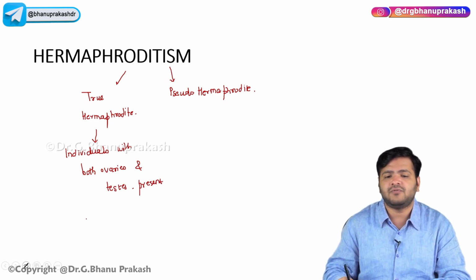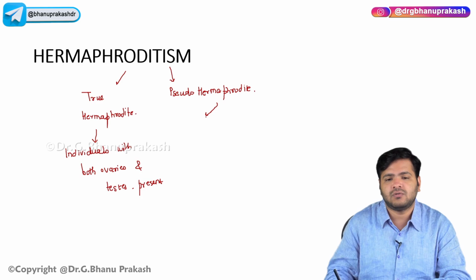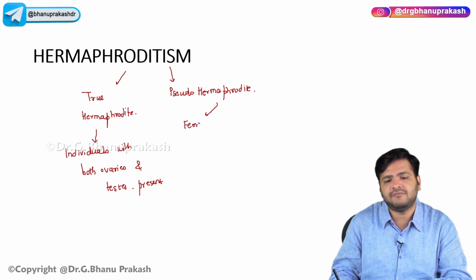Now pseudo hermaphrodites are the ones where we have the female and the male.